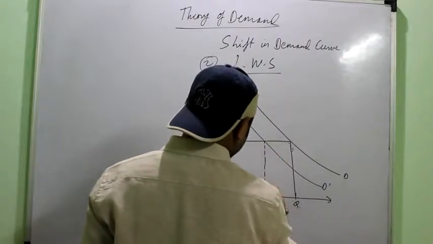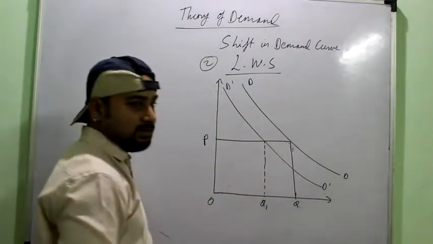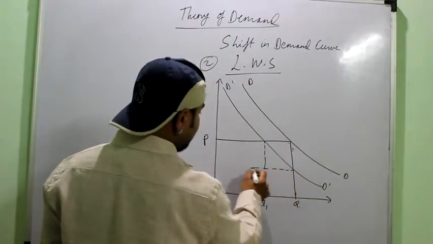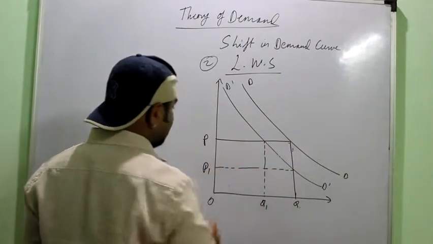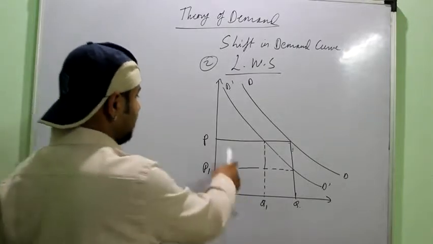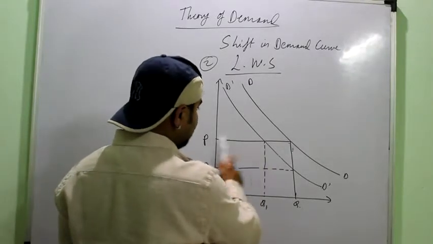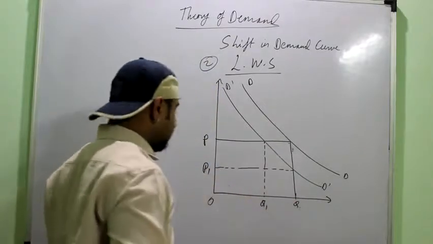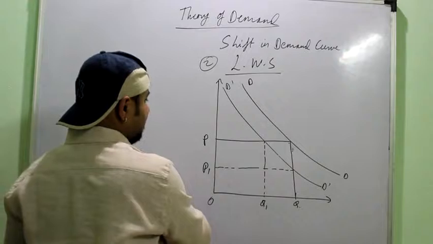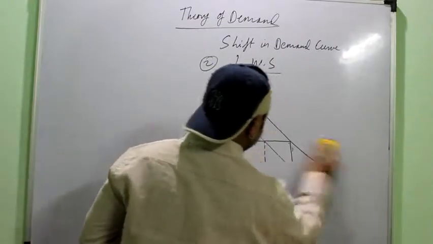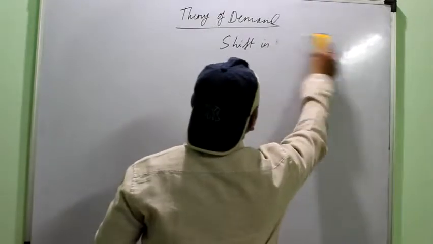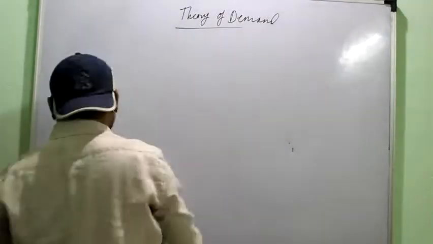Suppose the quantity decreases at the same price, then it is the first condition, and joining it from here you get the second condition, right? First condition is when less is demanded at the same price, and second is when same is demanded at the lower price. The cause is again just the opposite of the rightward shift.